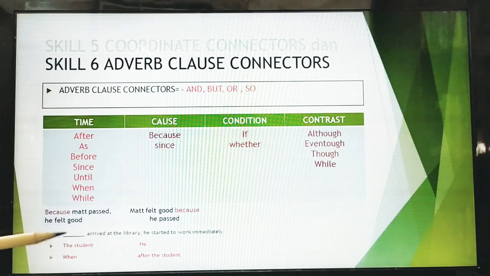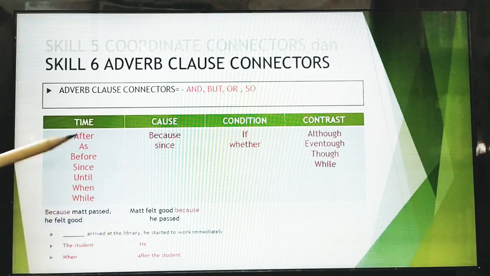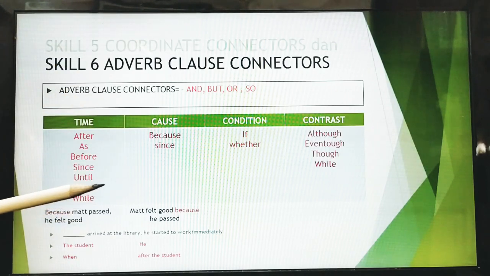But the problem is, there is something that connects one sentence with another one, such as, for instance, if you choose the students: the student arrived at the library, he started to work immediately. It is not a good sentence as a whole sentence because there is no adverb clause connector. But what if we use an adverb clause connector? So what about this one?